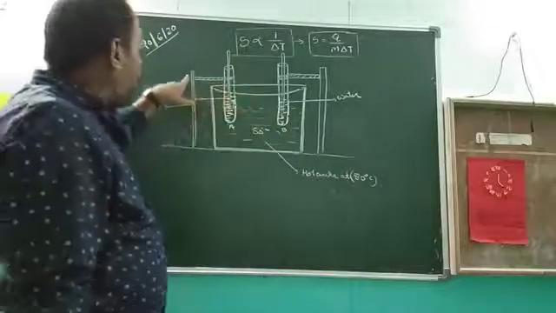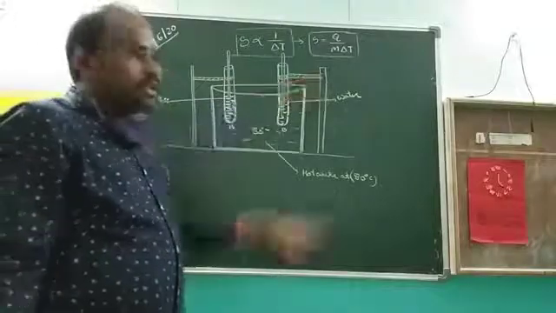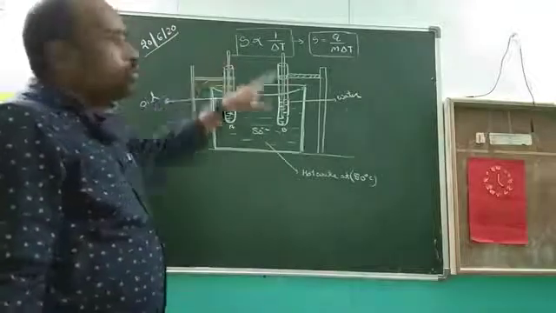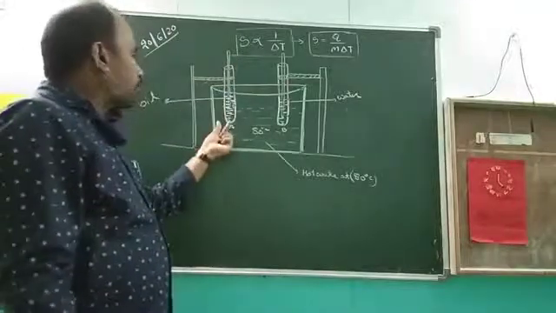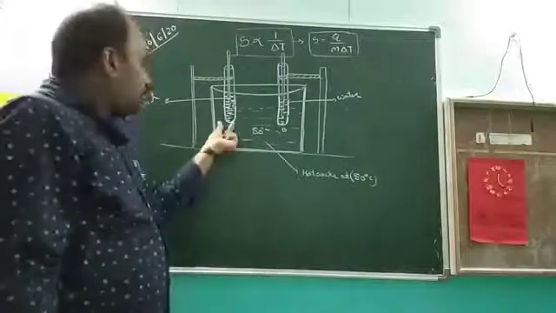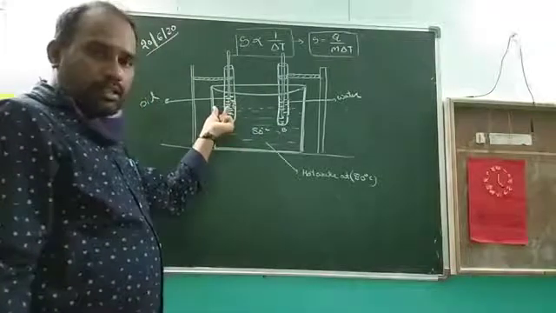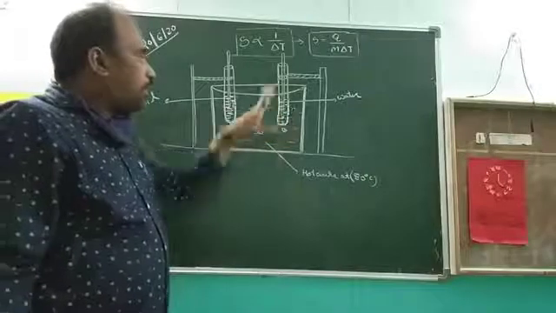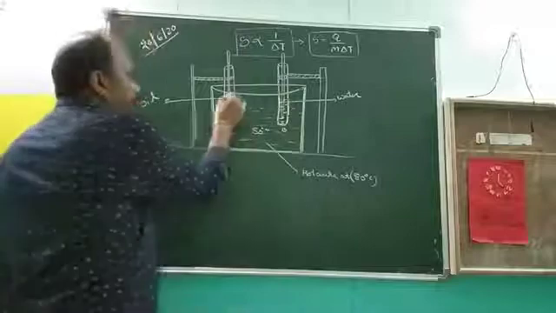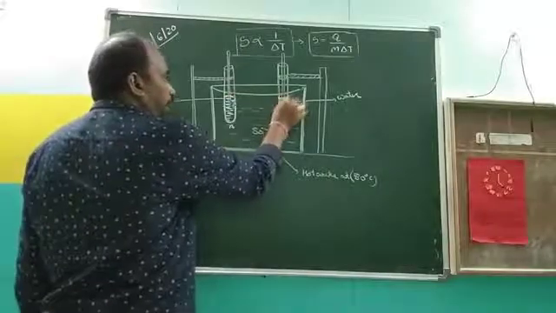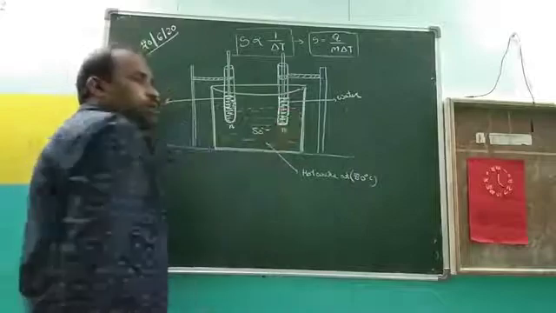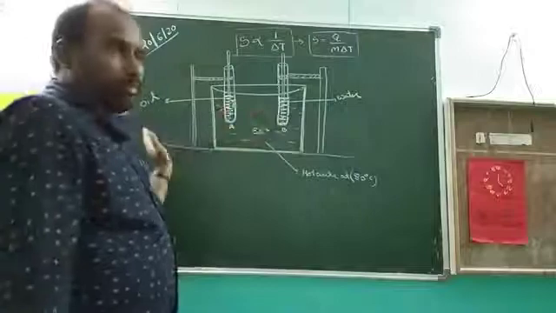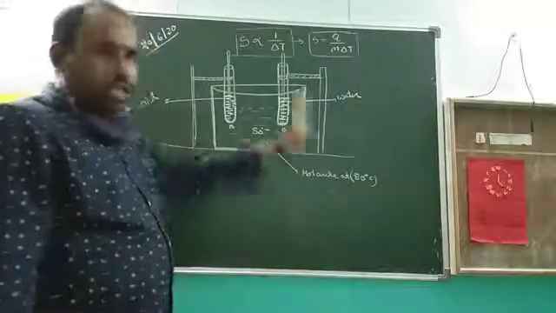The two identical test tubes are arranged with retort stands, with two thermometers in test tube A and test tube B. Test tube A is filled with oil, and the same quantity of water is filled in test tube B. Means in A and B the quantities are equal but the substances are different. Both have the same quantity, either both 50 grams or both 100 grams.